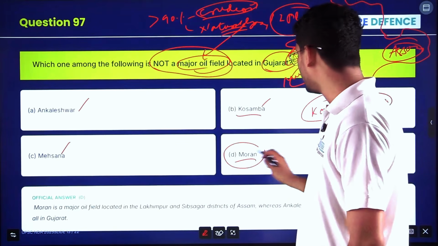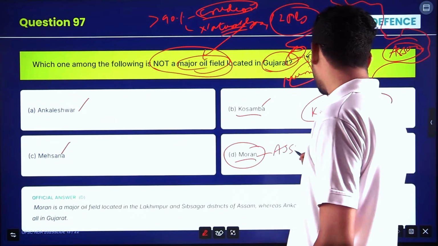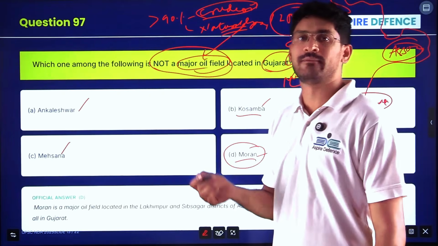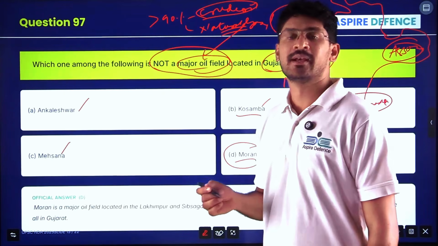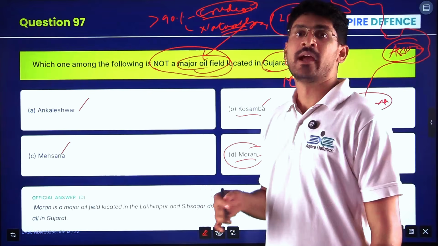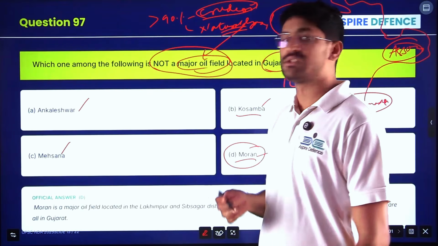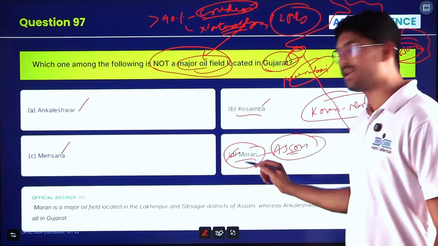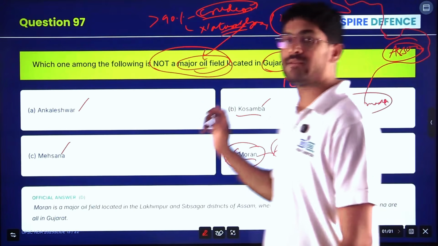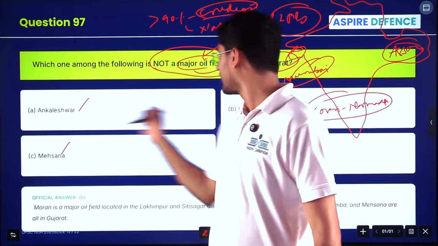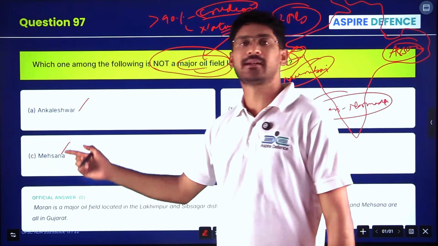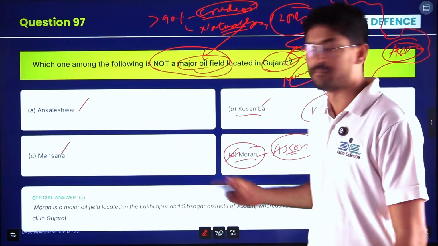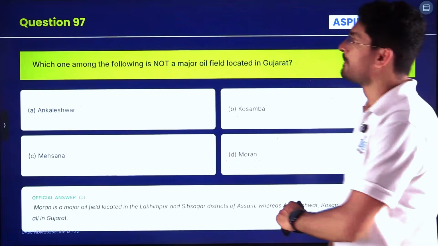See, Moran is an oil field in Assam. This is a very factual one. Only if you have mapped all the oil fields, all the mineral resources, natural gas fields, uranium deposits, lithium deposits on the Indian map, then you will be able to answer. Here, the answer is option D, Moran. It is not a major field located in Gujarat. The rest, Ankleshwar, Kosamba and Mehsana, are the oil fields in Gujarat. This is in Assam. So we'll go to the next question.